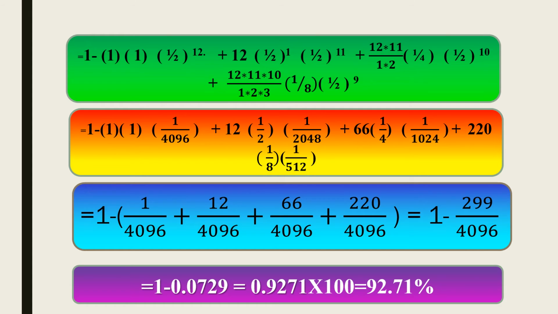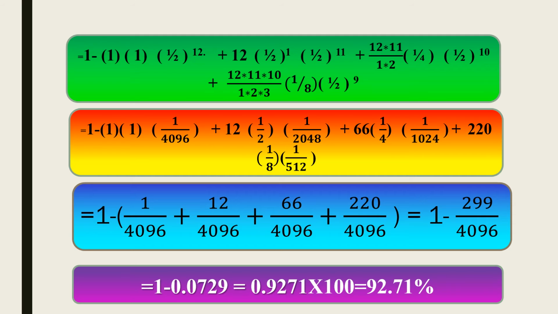a fraction form. In the numerator, multiply two numbers from 12 in descending order, and in the denominator, multiply two numbers from 1 in ascending order, into (1/2) power 2 into (1/2) power 10, plus 12C3. It is also written in fraction form. In the numerator, multiply 3 numbers from 12 in descending order, divided by, in the denominator, multiply 3 numbers from 1 in ascending order.